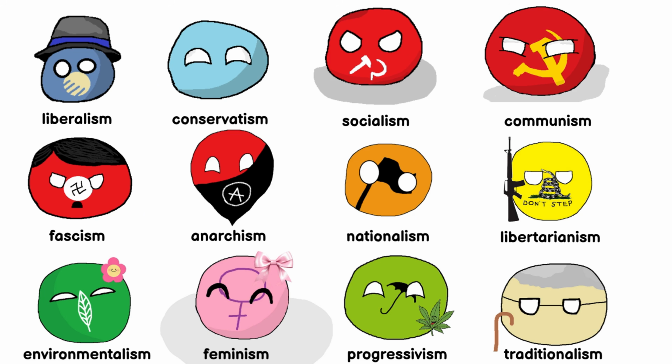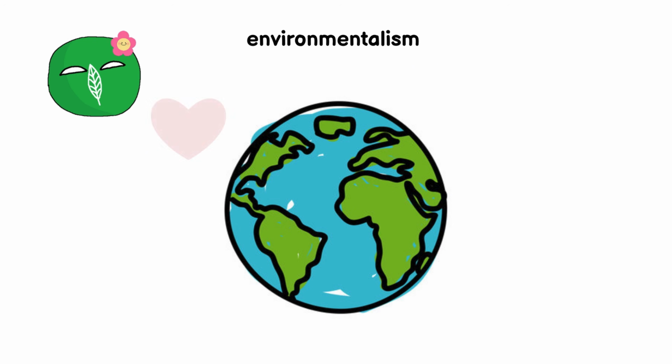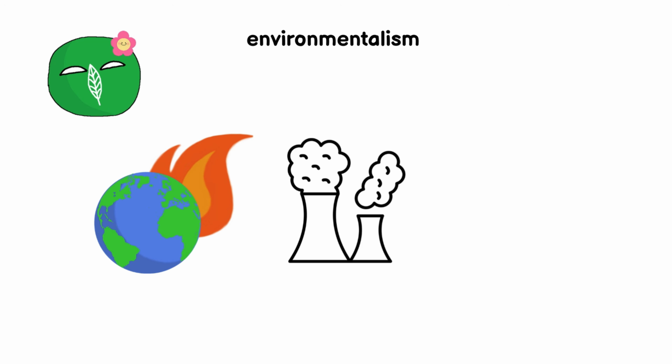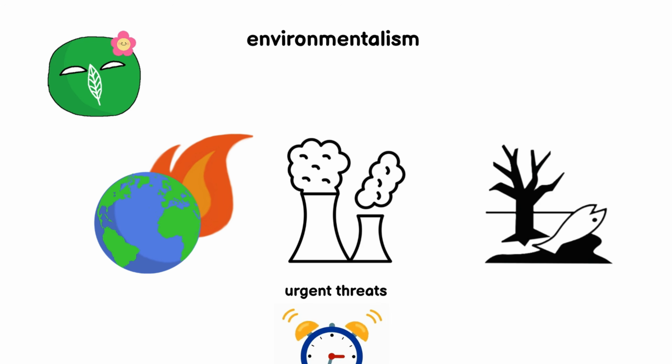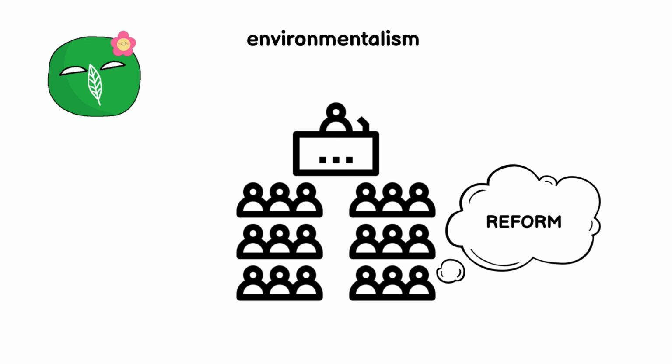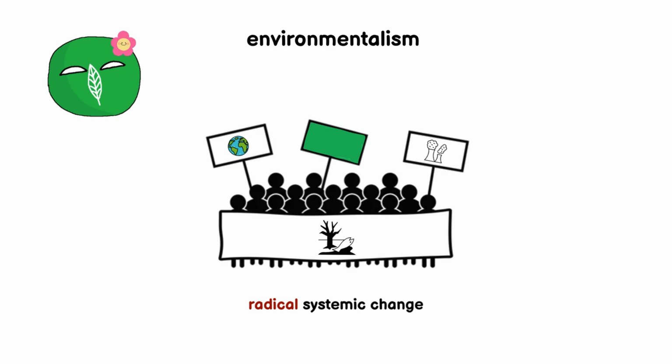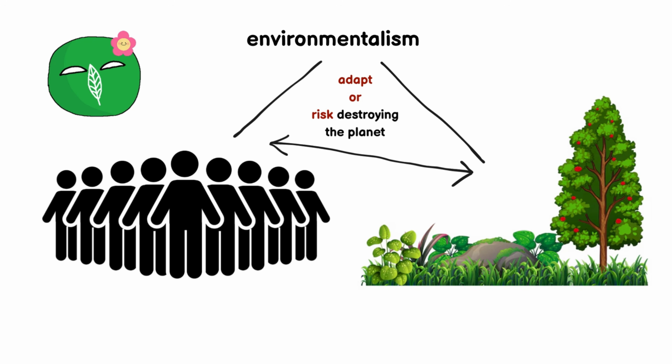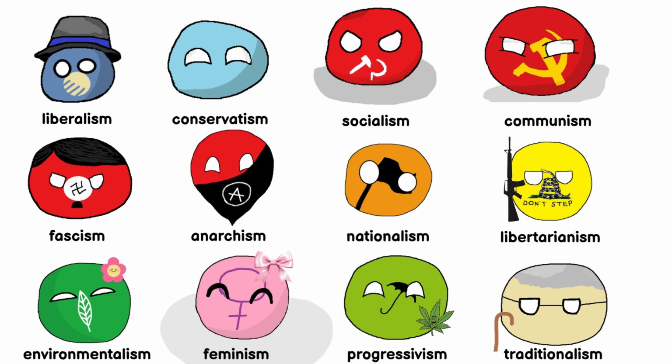Environmentalism, green politics. Environmentalism prioritizes the planet over political squabbles. Climate change, pollution, and ecological collapse are urgent threats that demand action, even if it challenges existing economic or social systems. Some green movements work within governments to enact reform, while others push for radical systemic change, arguing that human society must adapt or risk destroying the very environment it depends on.